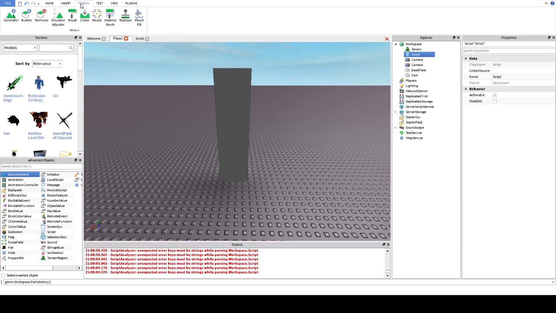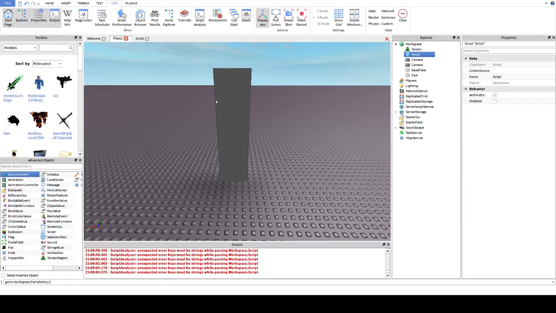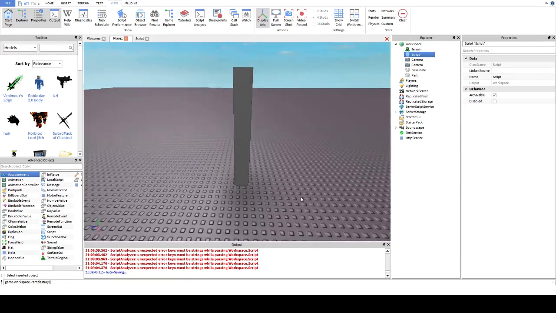Now, it sounds simple, but I added that little compass in using the old version of Studio, and I don't have the faintest clue how to... Here we go, display axis. Go into View, Display Axis, and you have your own little compass thing.